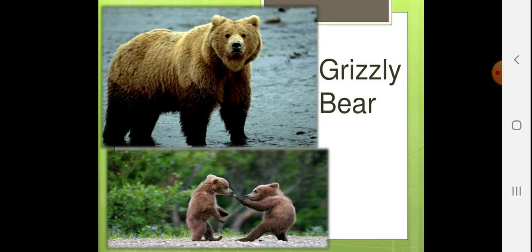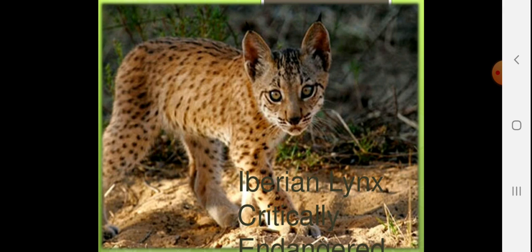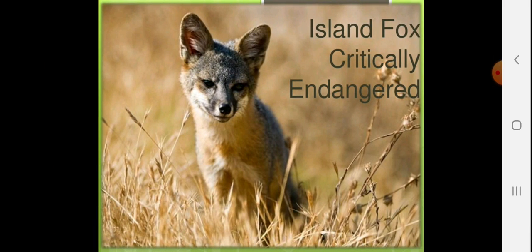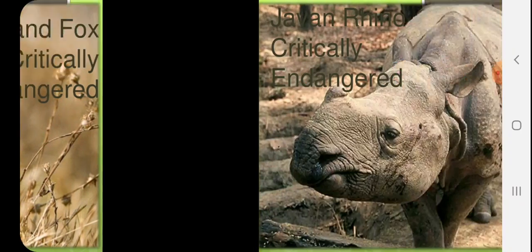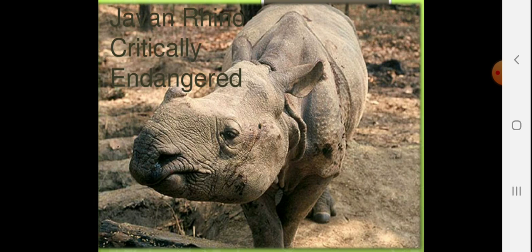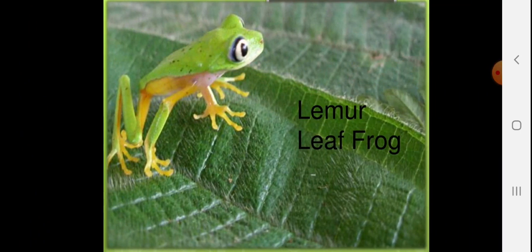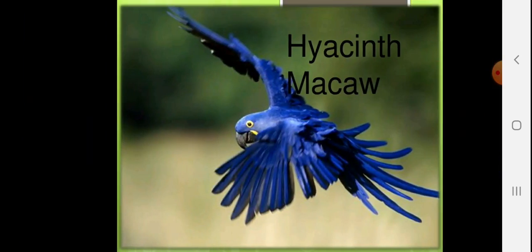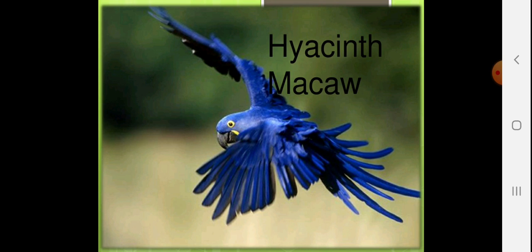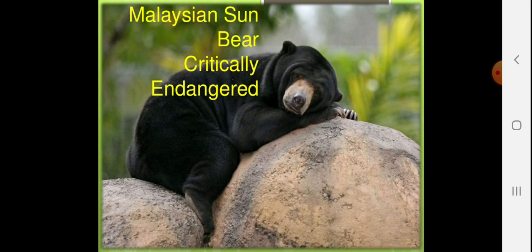Grizzly bear. Iberian lynx, critically endangered. It just looks like a cat, it belongs to the cat family. Island fox, critically endangered. Javan rhino. Kakapo parrot, critically endangered. You can see how differently this parrot looks. I have never seen this kind of parrot in my personal life. Lemur leaf frog. Hyacinth macaw, a beautiful blue bird. Malaysian sun bear, critically endangered. This is protected in a Malaysian zoo.